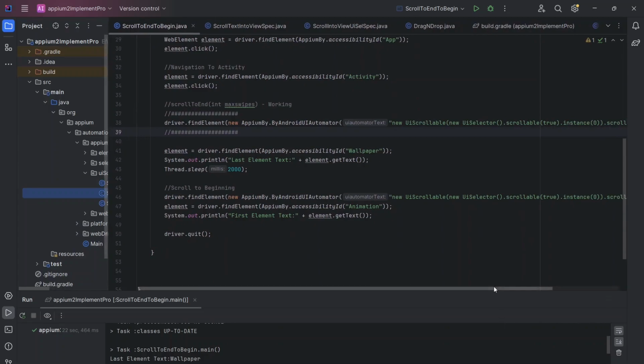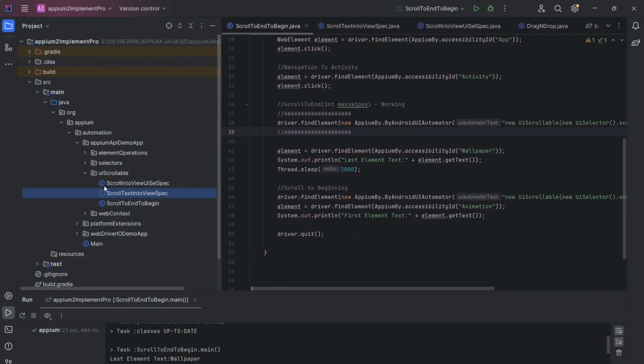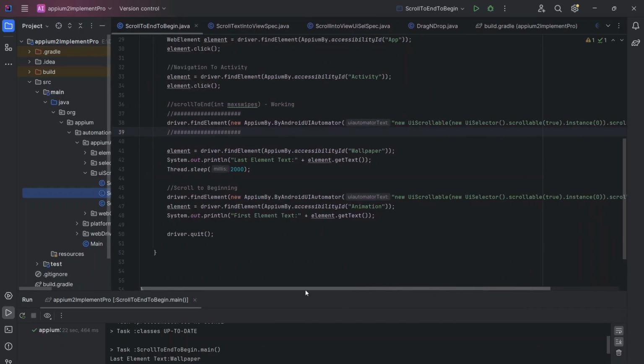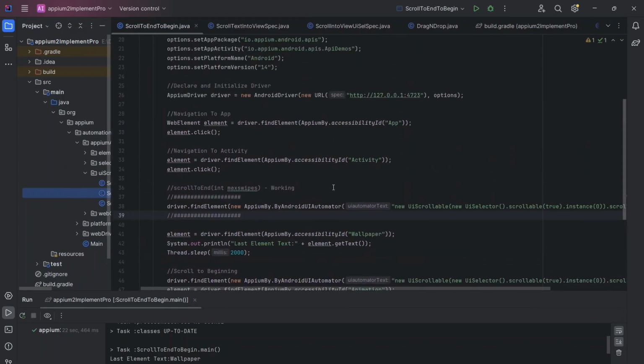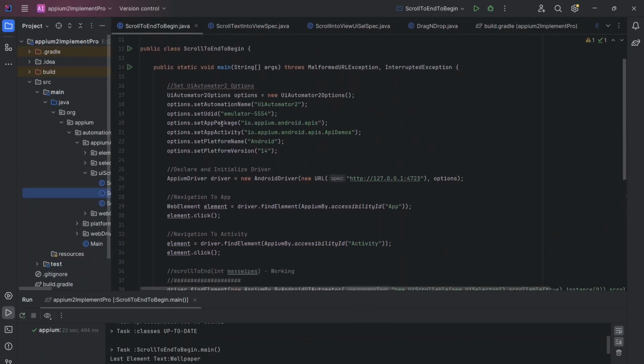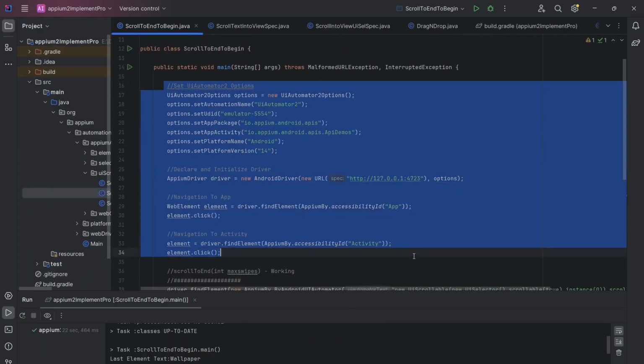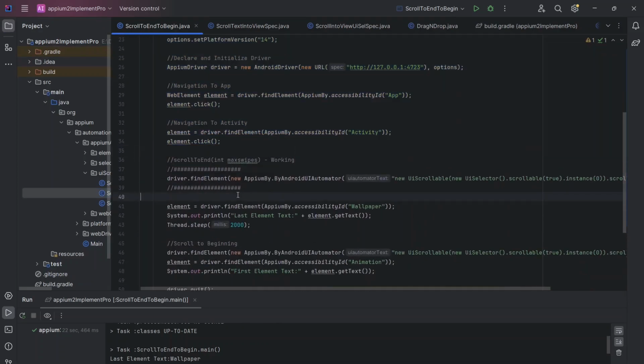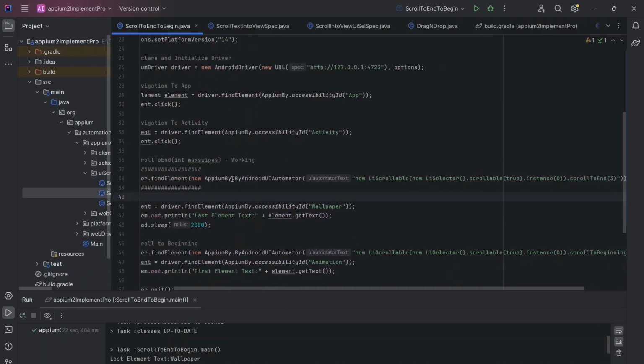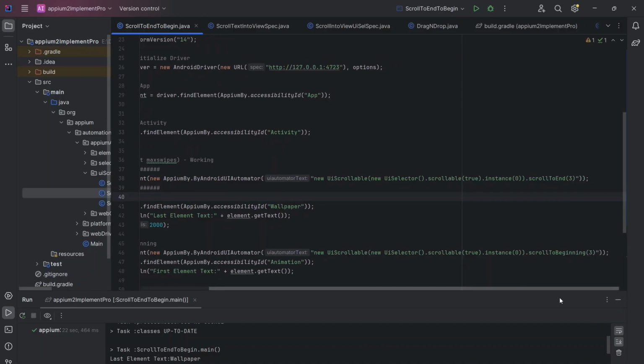I'm just giving the class name to identify, as this one only. Since we are in the learning stage, that's why I have given the class name like that. So here the options, driver, the path, there is no change. The only new statement that we are applying here is the same. AppiumBy, you need to create the object, and AndroidUIAutomator that you need to use, UiScrollable as a string format that you need to send. And the only thing is, one second.